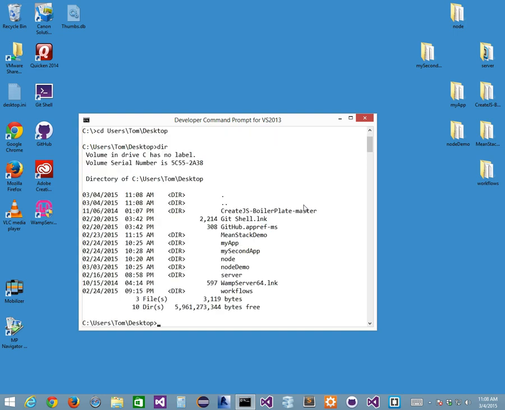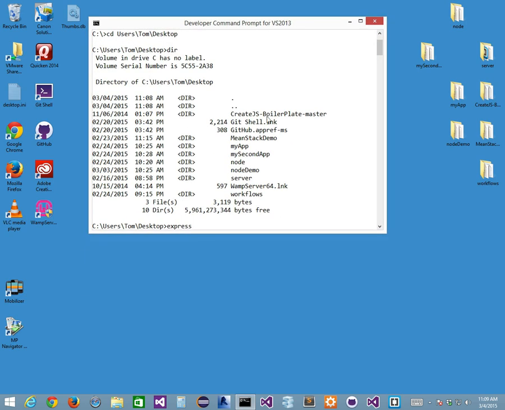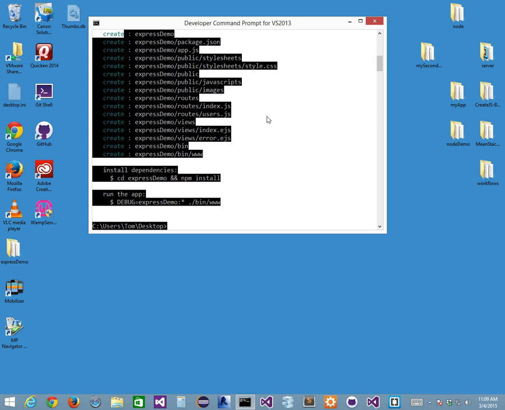I'm in desktop. I've already installed Express. I'm going to go express space -e for EJS, right? And the name of my new project. I'm going to call this again express demo, right? My new project. Enter. What I'm doing here is I'm using a generator, my Express generator, to kind of put this stuff together.